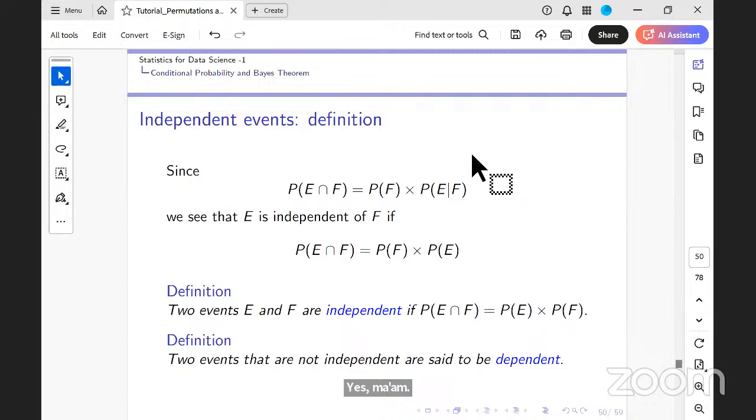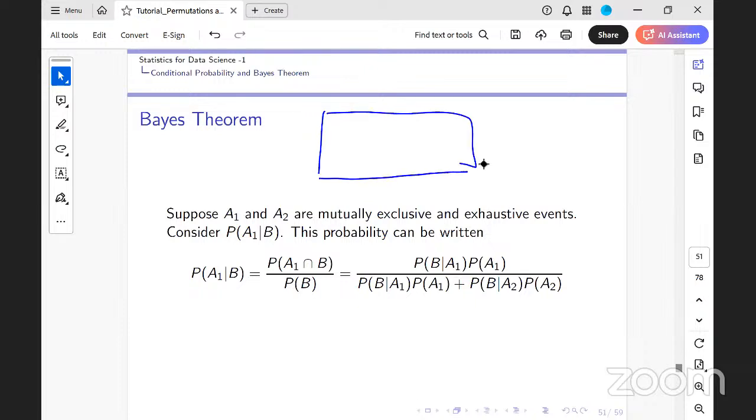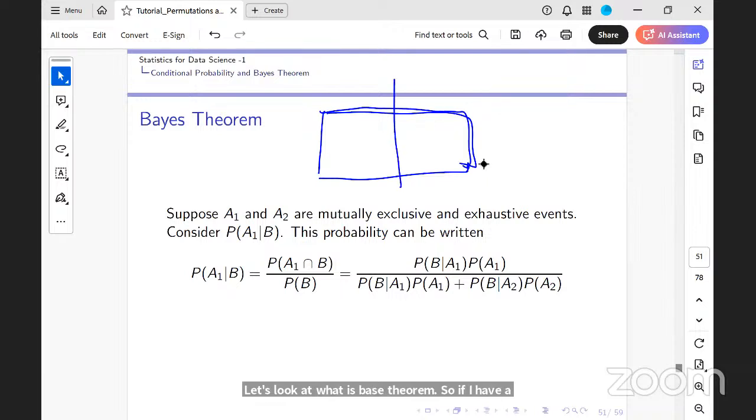Now, one very important theorem is the Bayes theorem. Let's look at what Bayes theorem is. If I have an event here and two mutually exclusive events here, let me define this using another example.